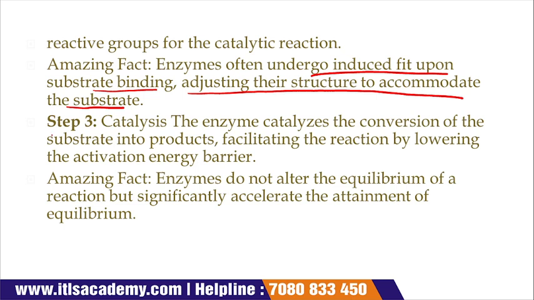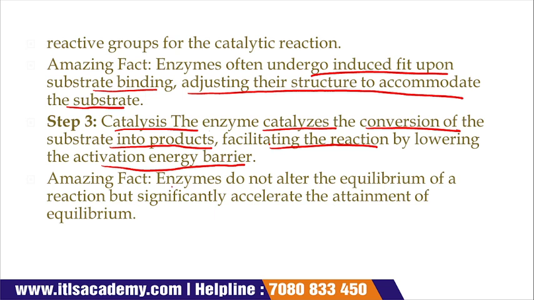Now, the third part is catalysis. The enzyme catalyzes the conversion of the substrate into a product. Now, the role of the enzyme starts, where the enzyme catalyzes the reaction. They allow the substrate to convert into a product, and they also increase the rate of the reaction by lowering the activation energy barrier. When the activation energy becomes lower, the rate of reaction increases.